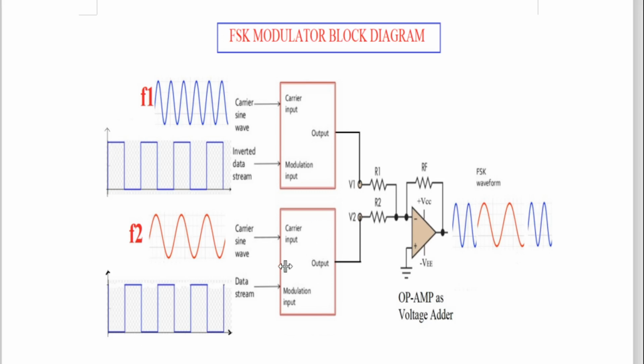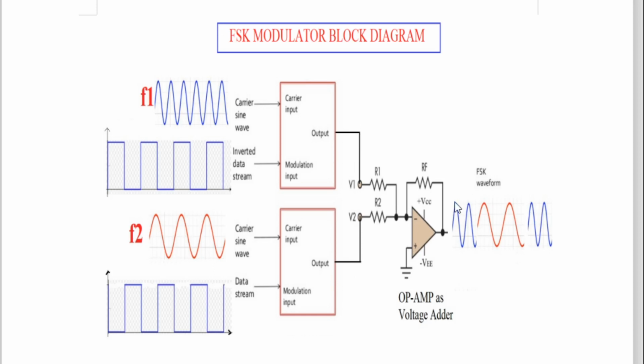And this block is doing the multiplication of f2 with whatever data is here. It is f2 dot 0, so 0 will come. So when it is f1 here, here it is 0. And when here it is logic 1, 1 dot f2 will be f2, and when it is logic 1 here, here there is 0. So f1 dot 0, 0 will come. In this way it is not possible to have f1 at the output of this and f2 at the output of that at the same time. If f1 is here, here there is a 0, and if f2 is here, here there is 0.